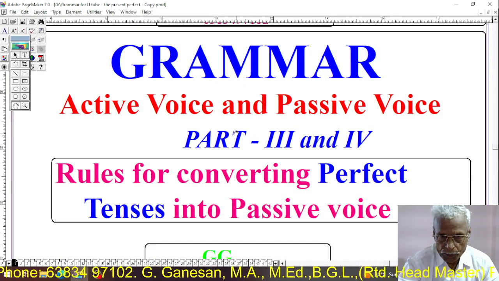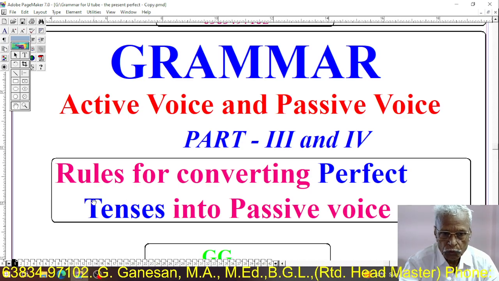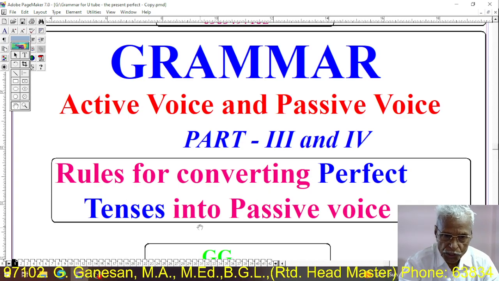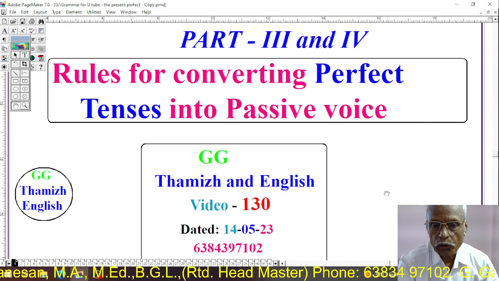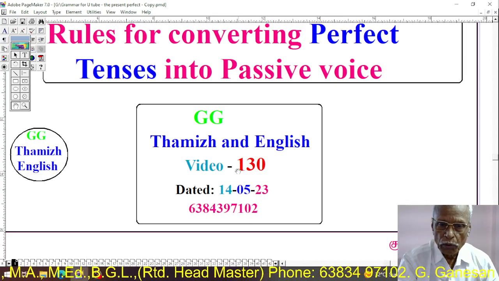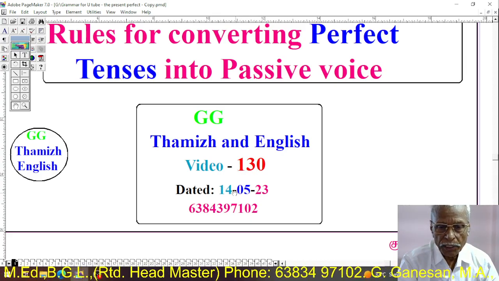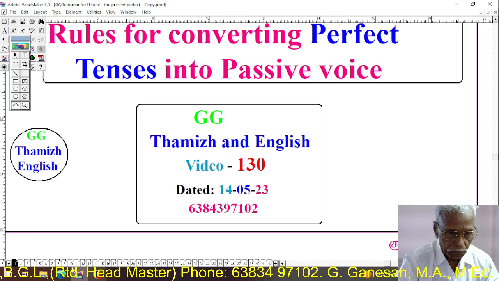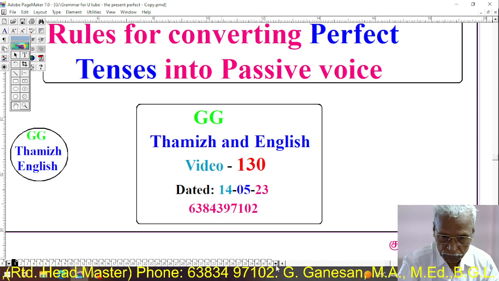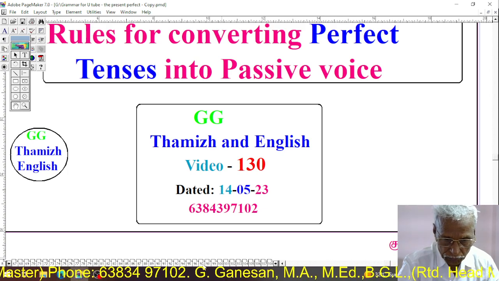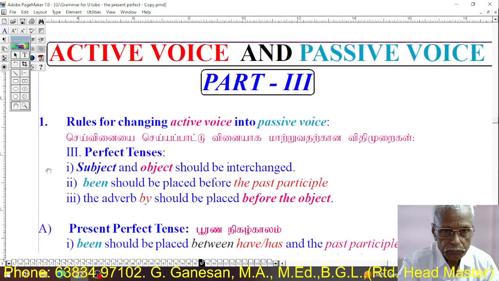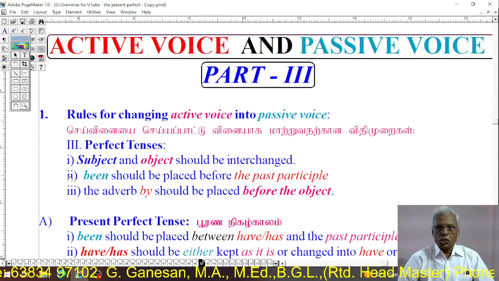Active and passive voice, part 3rd and 4th. Rules for converting perfect tenses into passive voice. What are the rules that we got to follow? Part 3rd, active voice and passive voice.